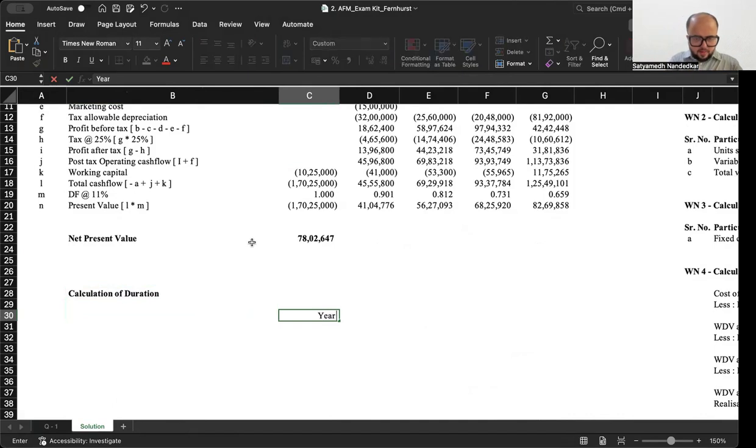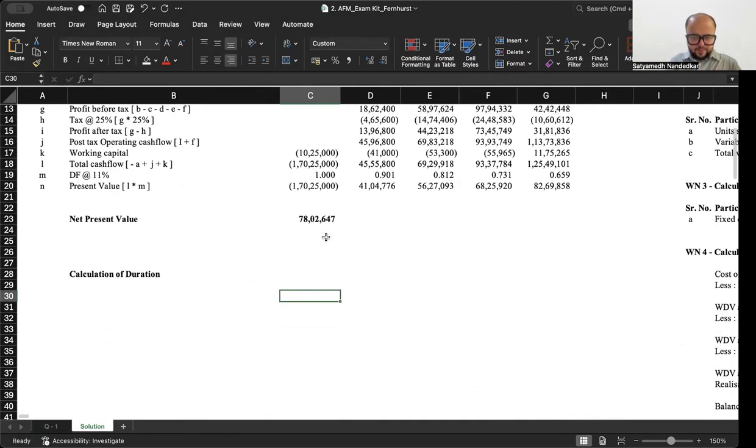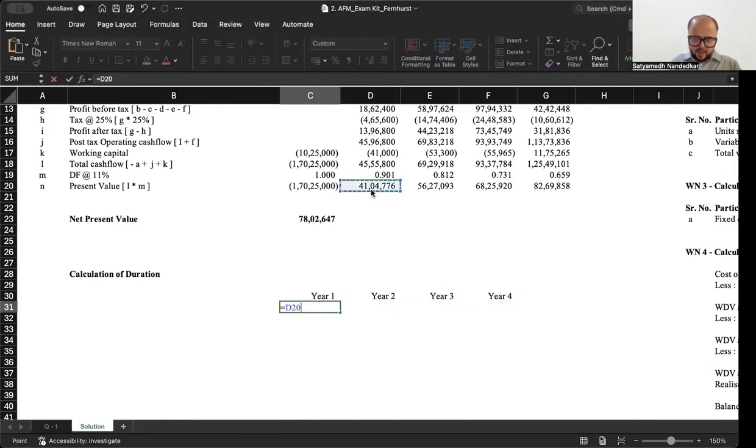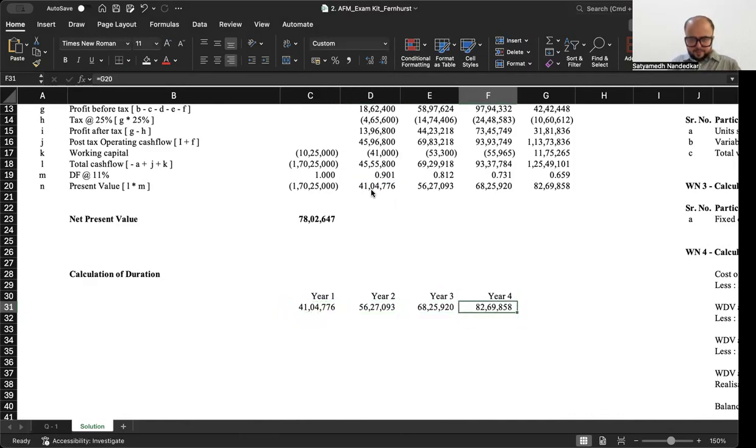So again, year, I'll take this from here. Year 1, year 2, year 3, year 4. Okay, year 1, say you take these values, and now, of course, with the duration calculation, you apply the formula and you will have your answer in place.